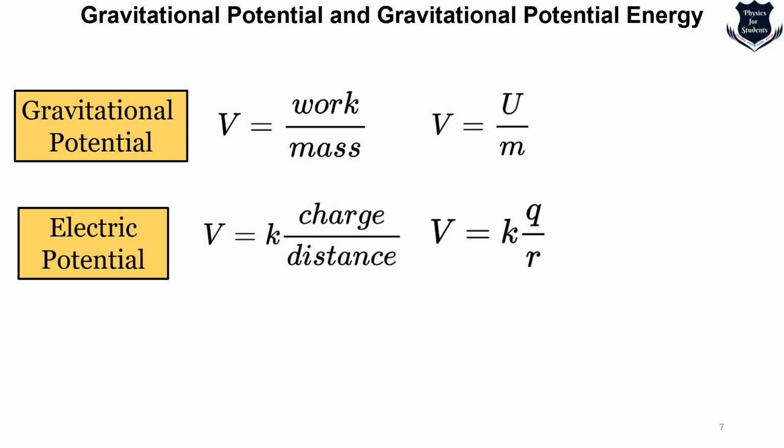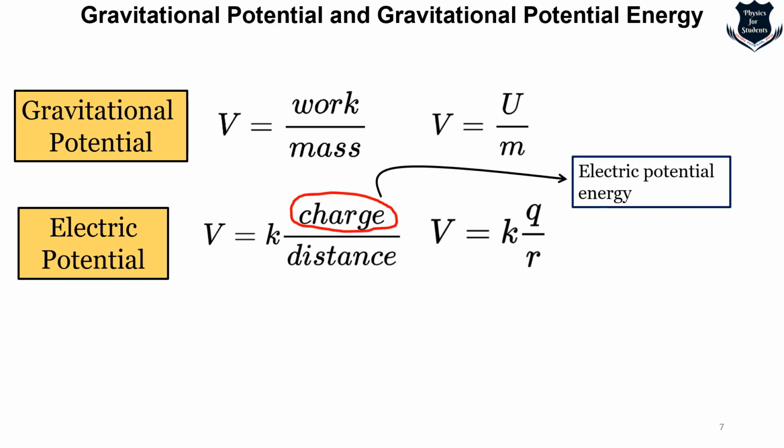is the Coulomb's constant. Now you see, electric potential energy works much the same way. That is, the energy stored is the electrical potential energy, but it is in the electric field instead of the gravitational field. By virtue of its position in an electric field, a charge has an electric potential, which is just mentioned on your screen. If this charge is free to move, the force due to the electric field causes it to accelerate, so its potential energy is converted into kinetic energy, just like a mass that falls in a gravitational field.